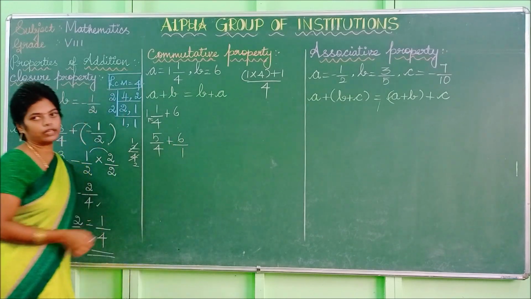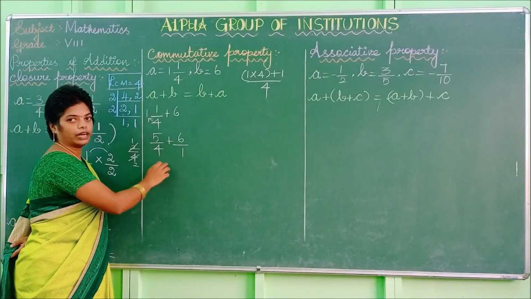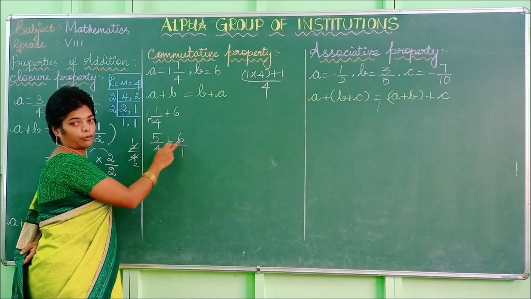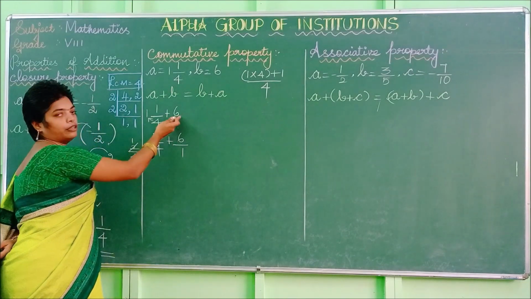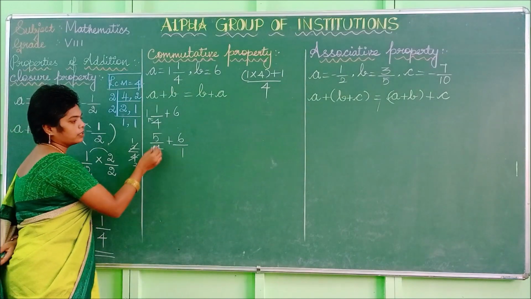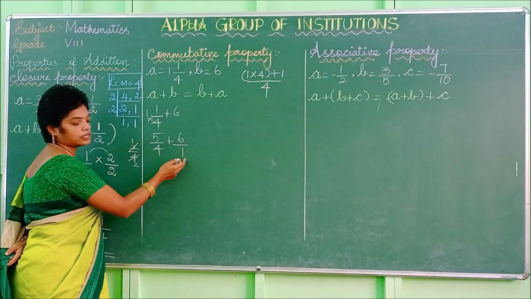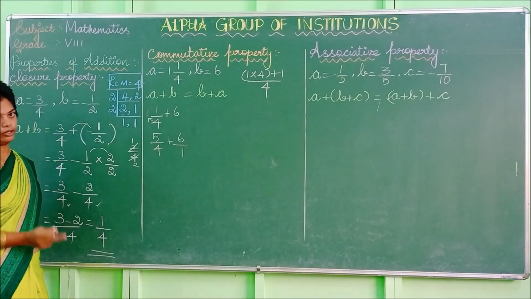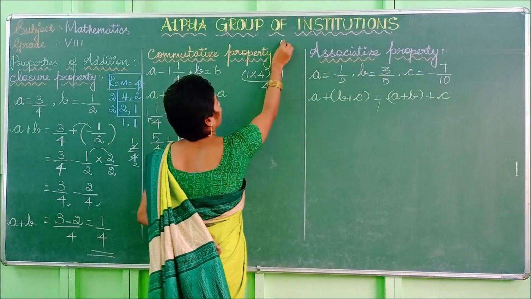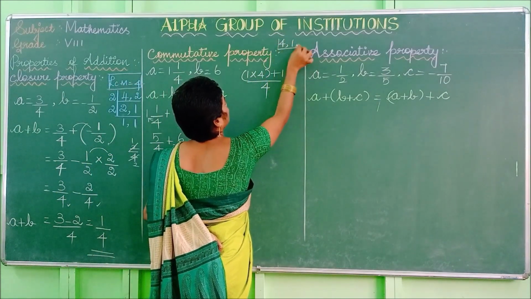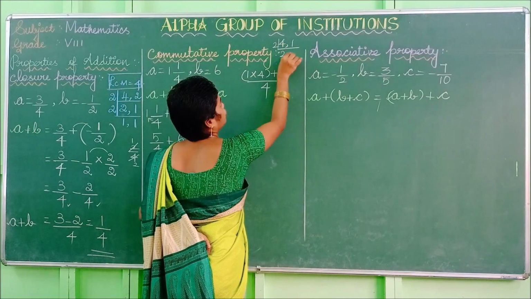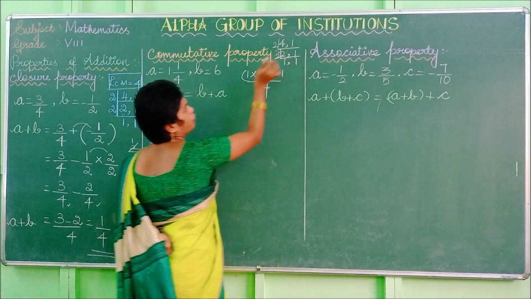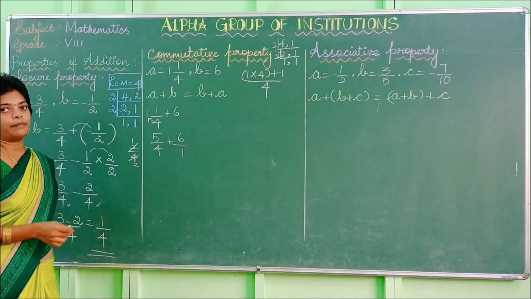So you can write 1, since there is nothing in the denominator. So the value doesn't change. In the 1 table, how many times will 6 come? 6 times. So the value doesn't change. So listen. This is 5 by 4 and this is 6 by 1. Both the denominators are different. If the denominators are different, you have to take the LCM. So find the LCM for 4 comma 1. It comes in the 2 table, 2 times 1. Again it comes in the 2 table, 1 comma 1. So if you multiply, you get the LCM as 4.